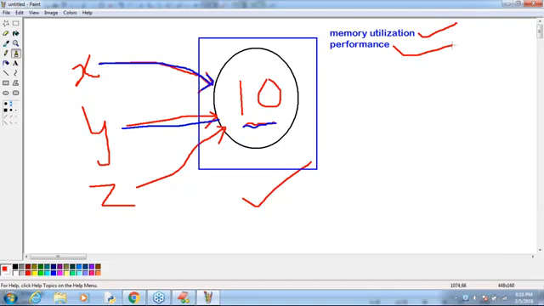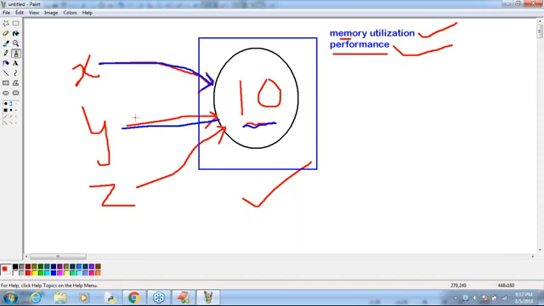Are you getting? If I want something, I have to compromise something or not? Respond, man. Yes, if I'm getting something, then obviously we should compromise. We should miss something, sir. Here, what we are getting is memory utilization, performance improved like anything. But what we are missing is how many references point into the same object.